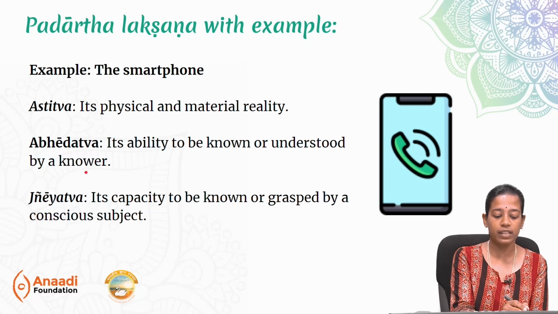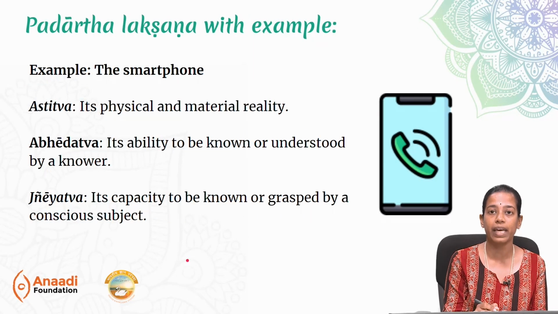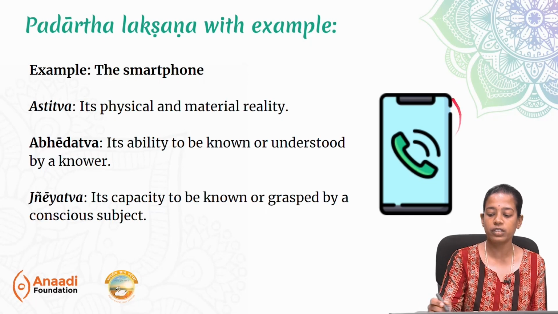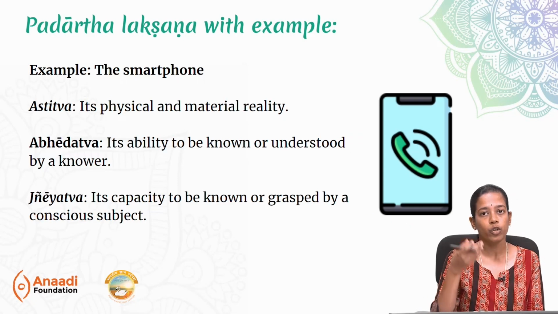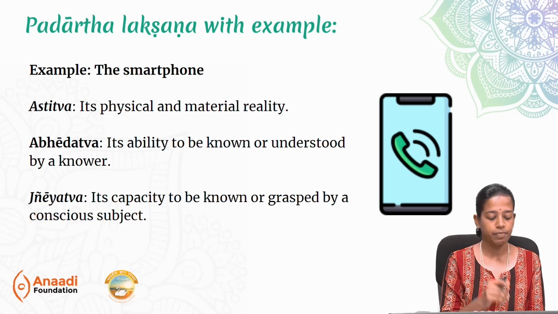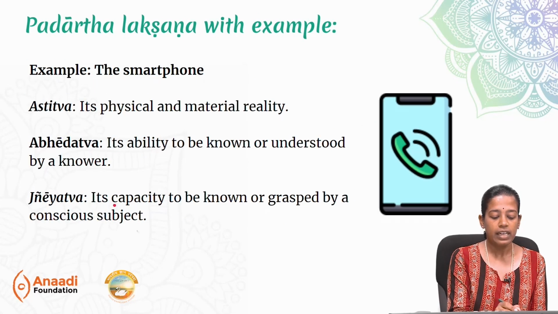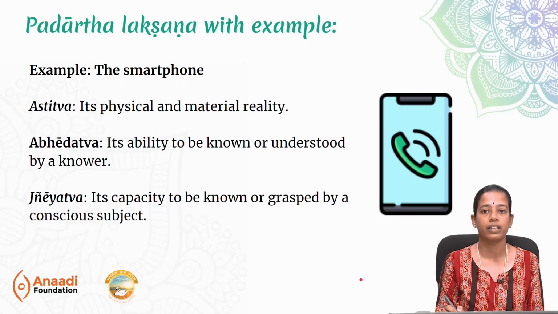Second is abhedatva. Abhedatva means named. There has to be a proper name, and through that name, we should be able to make meaning out of it. So, of course, the smartphone has a name, and when you hear the name smartphone, you do map it with a meaning. Third is nyayatva, which is cognizable. The smartphone has the capacity to be known and grasped by a conscious object. Thus, the smartphone can definitely be called a Padartha.